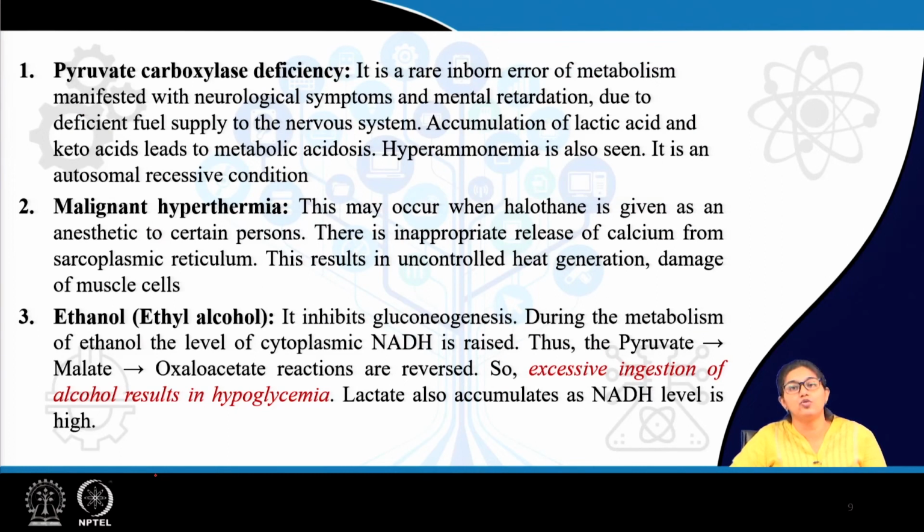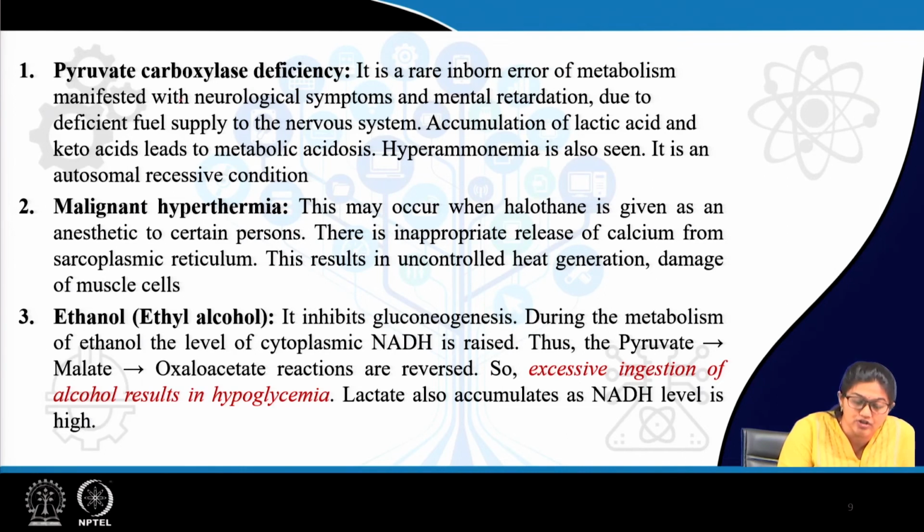Next we will move on to few clinical conditions which are associated with neoglucogenesis, that is deficiency of pyruvate carboxylase enzyme present in neoglucogenesis. Now, this is a type of autosomal recessive condition. This is a genetic disorder and a rare inborn error of metabolism, which is mostly manifested as neurological symptoms, mental retardation.